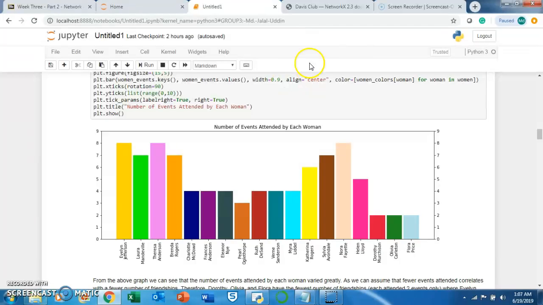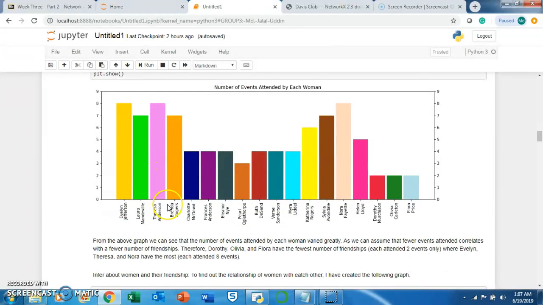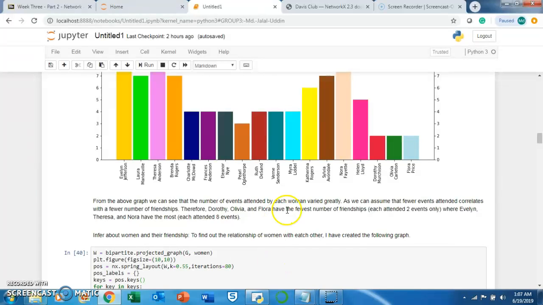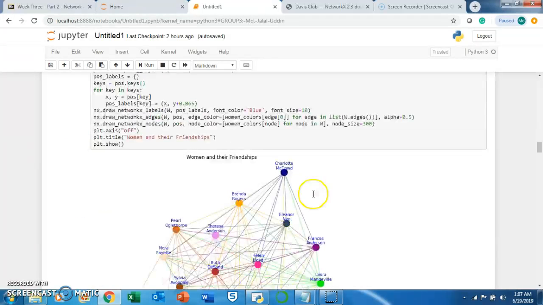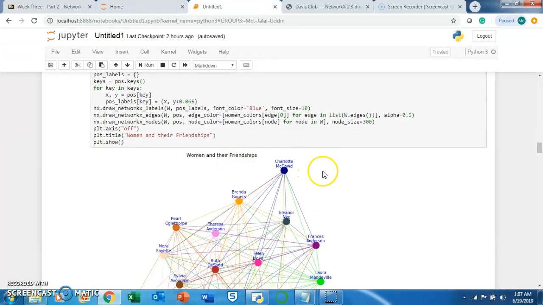Before, I mentioned that Laura has the highest number of friends, since she attended 7 events. So this statement is most likely true. We can assume that fewer attendance is correlated with a small number of relationships. That's what I was trying to show here. These three participants have a small number of friendships, only two, and these three had 8 events. This is the example of women and friendship.